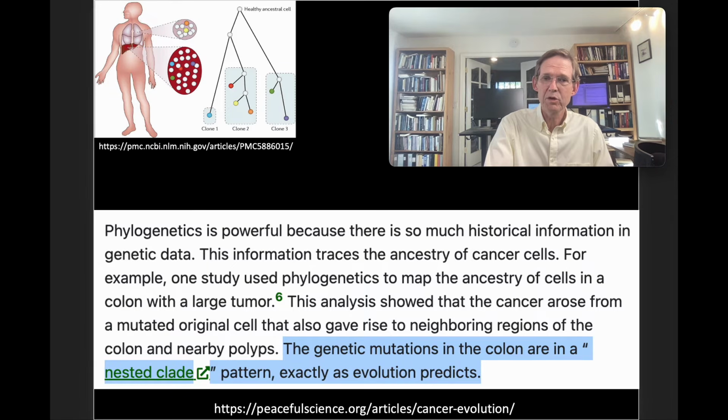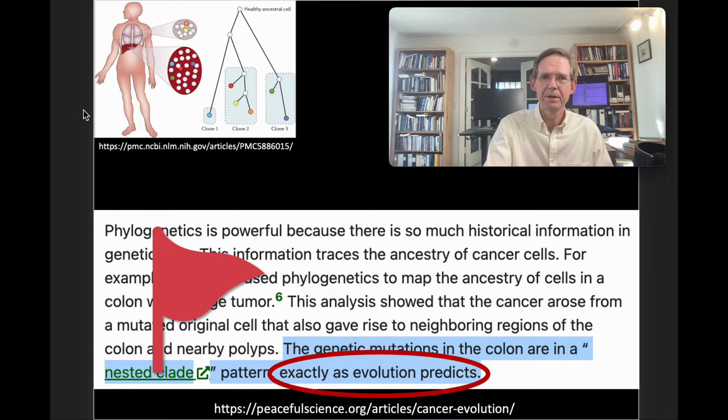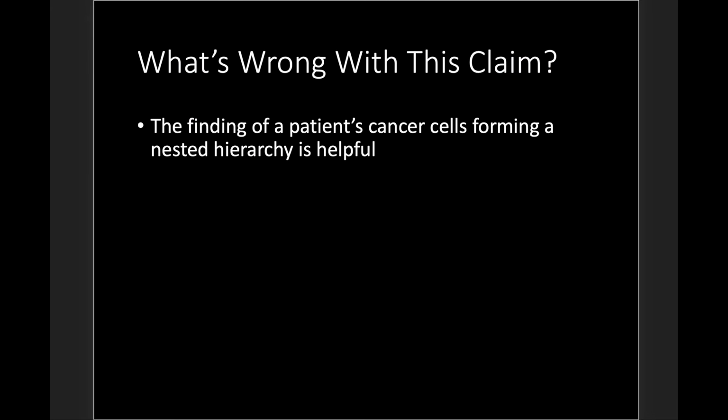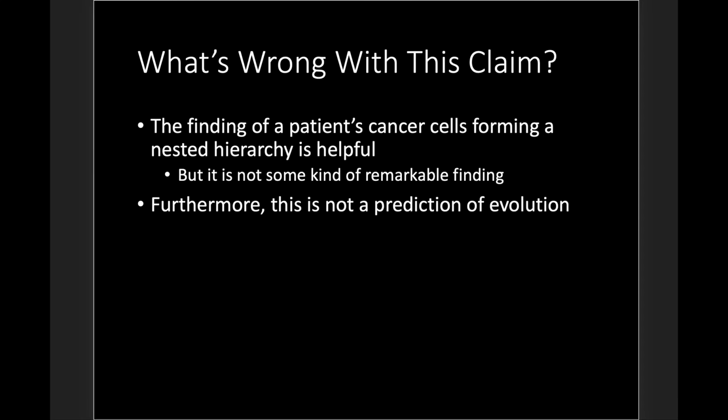Skipping down here in the Swamidass paper, "the genetic mutations in the colon are in a nested clade pattern, exactly as evolution predicts." Exactly as evolution predicts? Now wait a minute, there's another red flag here. So what's wrong with this claim? The finding of a patient's cancer cells forming a nested hierarchy is helpful, of course, but it is not some kind of remarkable finding. We know what we're looking at here.